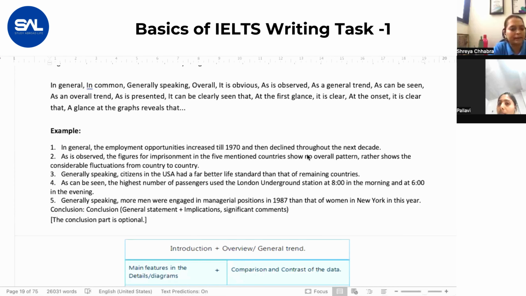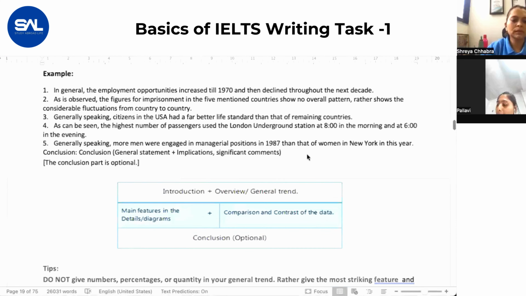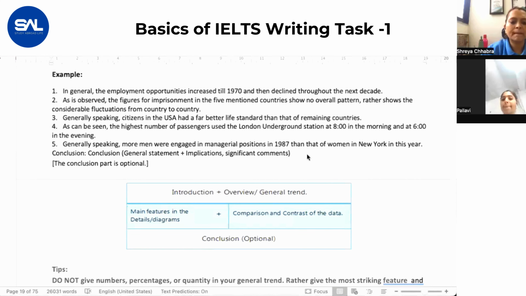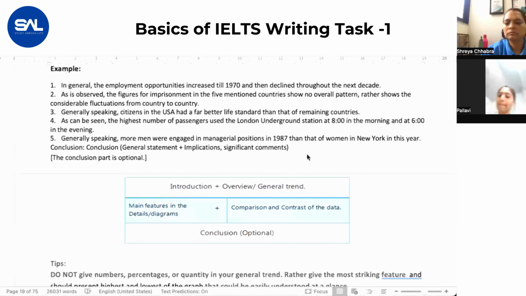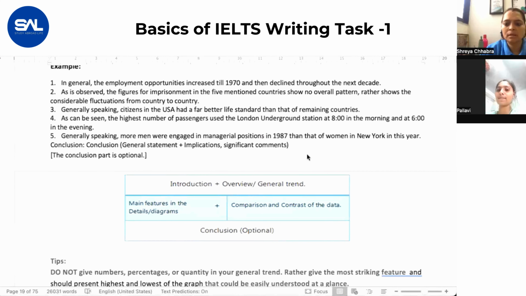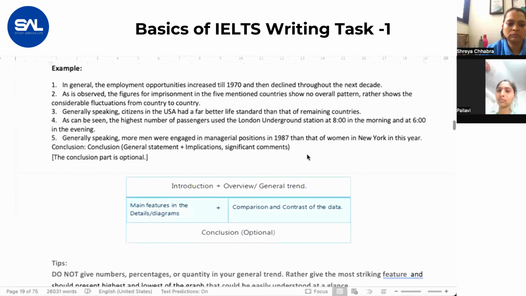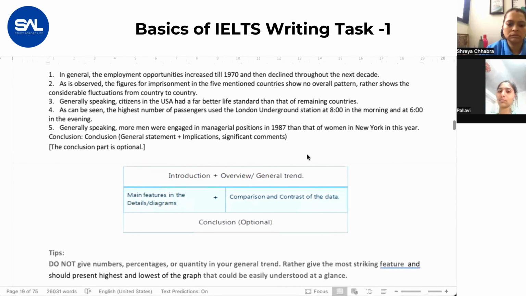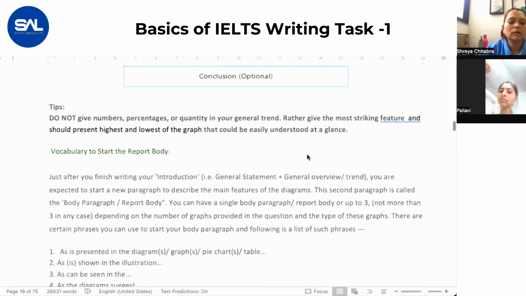However, you should not write any numbers. You should not write how much it increased or decreased; you only have to write increase and decrease. See these examples, please.